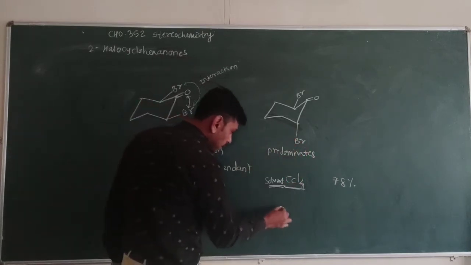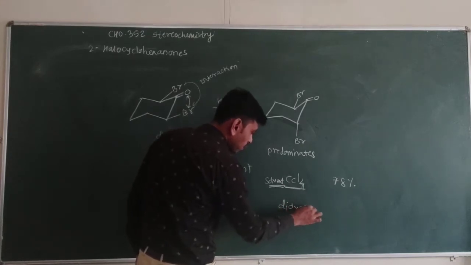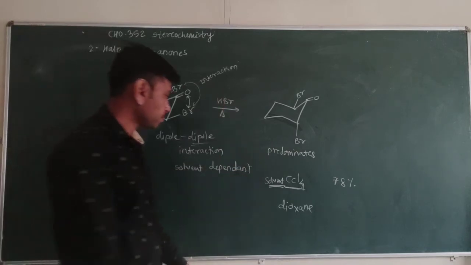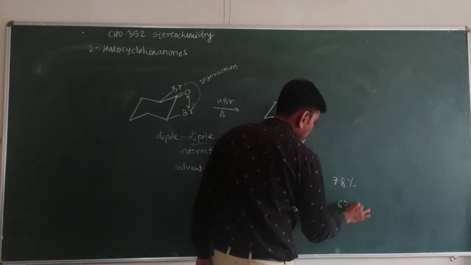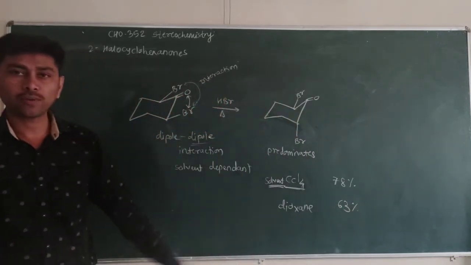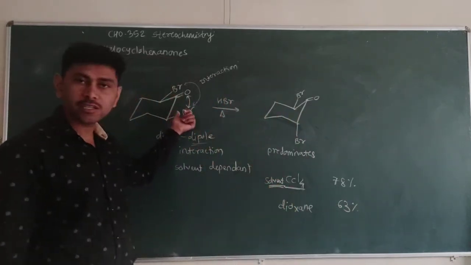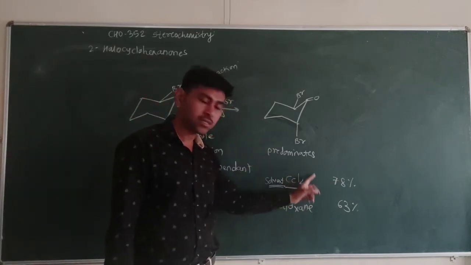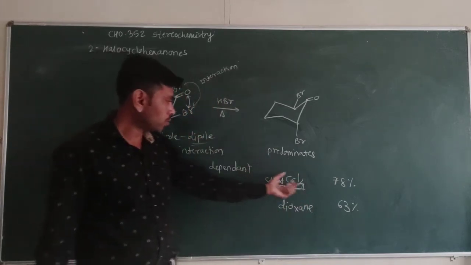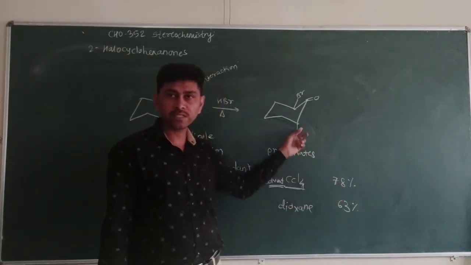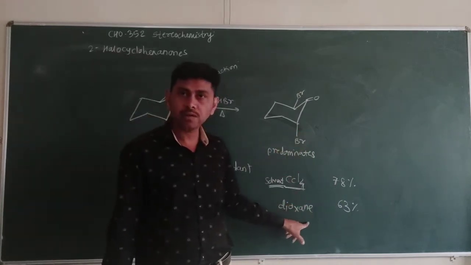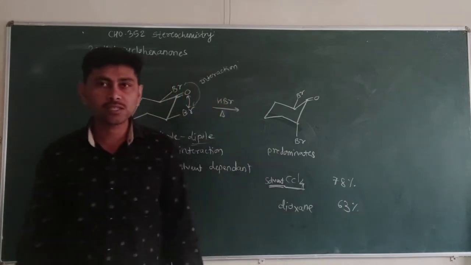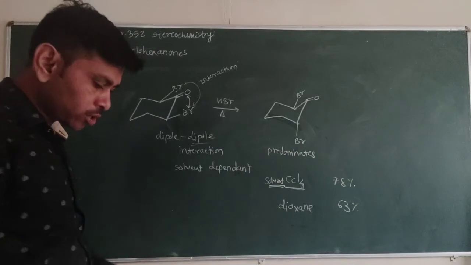And if instead of that we use a polar solvent, this is the less polar solvent CCl4. If we use a more polar solvent, dioxane, then the percentage of the axial conformer changes, because the dipole-dipole interaction is less in a more polar solvent and it is more in a less polar solvent. So in the less polar solvent the axial conformer is 78% present, and in dioxane, the more polar solvent, the axial conformer present is 63%.